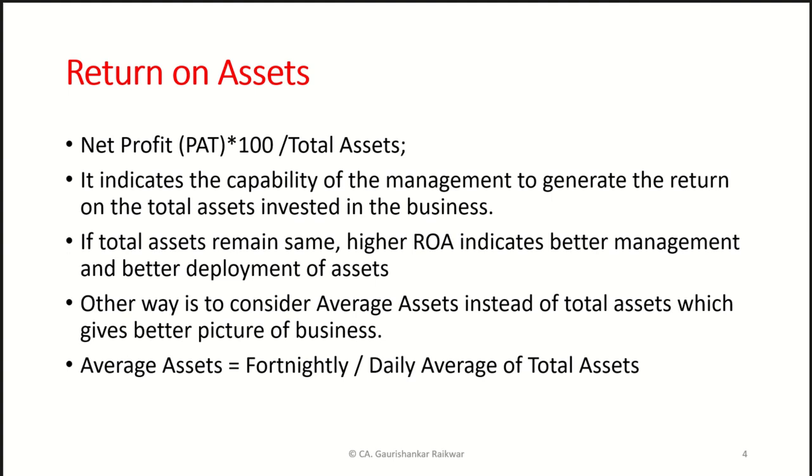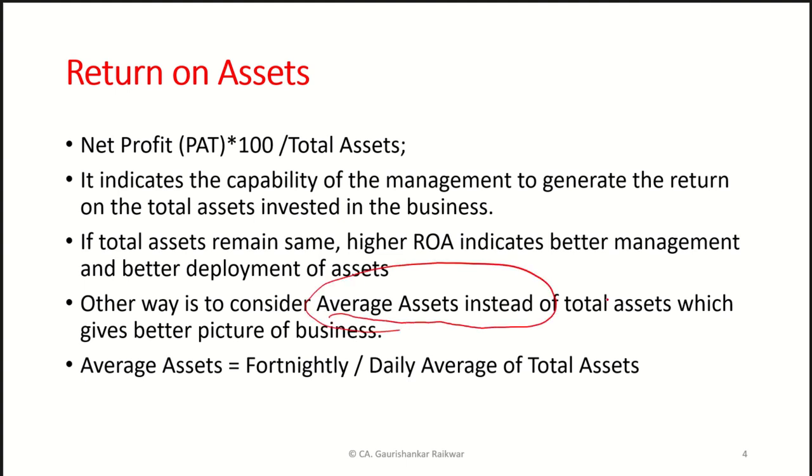When we talk about total assets, it means the total of assets at the balance sheet date. However, to have a better, more conservative picture of the performance of the bank, there is another way, which is to consider the average asset.